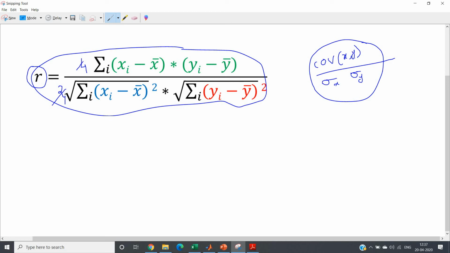So as a result, the units will cancel each other in the numerator and denominator, and as a result, r will be overall unitless. This will be one more advantage. Right? So this is why we prefer correlation instead of covariance. Because after multiplying all the data sets of two variables by the same factor, the correlation coefficient will remain unchanged, whereas covariance will change.